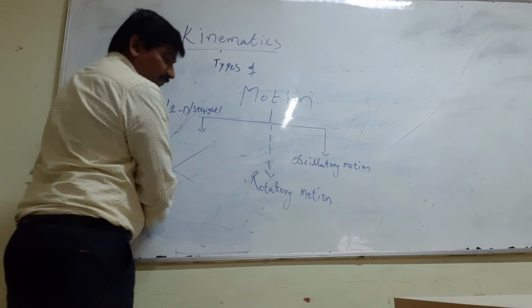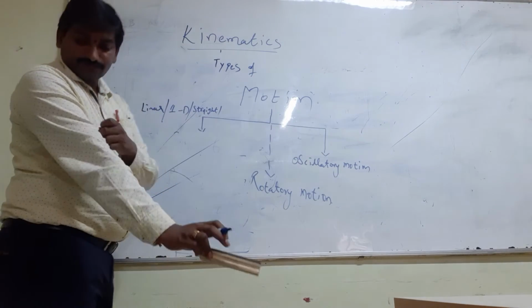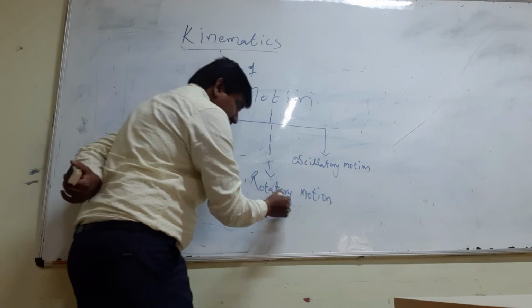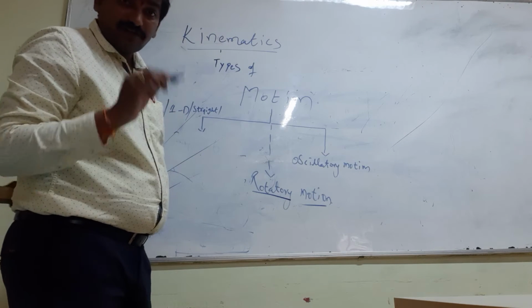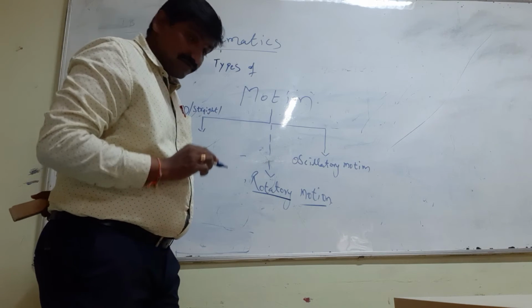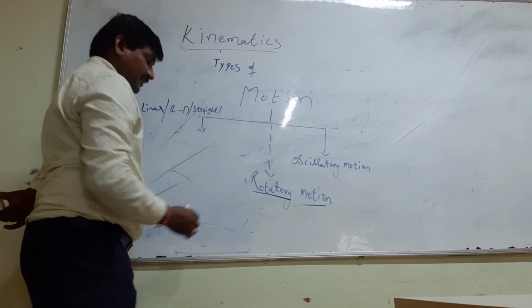Next, rotatory motion. What do you mean by rotatory motion? Now, people have a doubt: what is the difference between curvilinear motion and rotatory motion? Curvilinear motion is curved, but it moves along the straight line only. But rotatory motion, how is it?